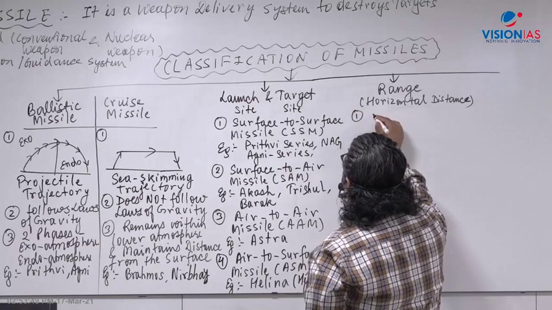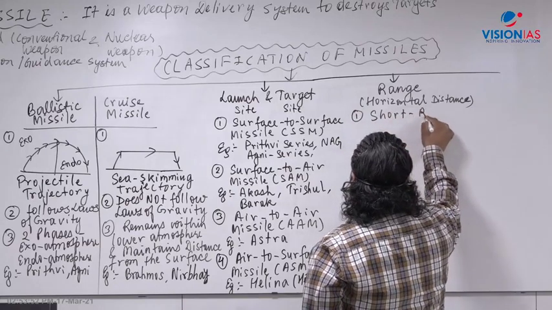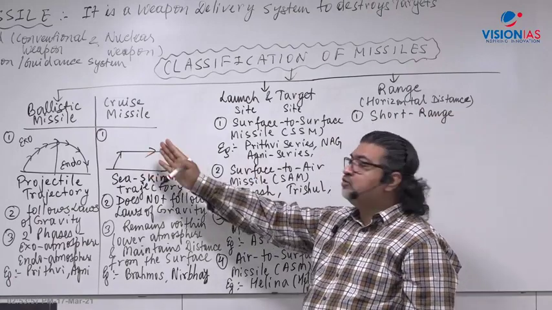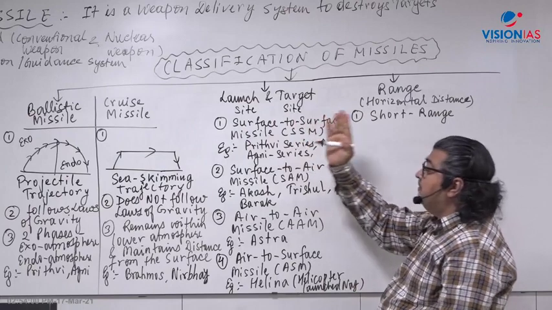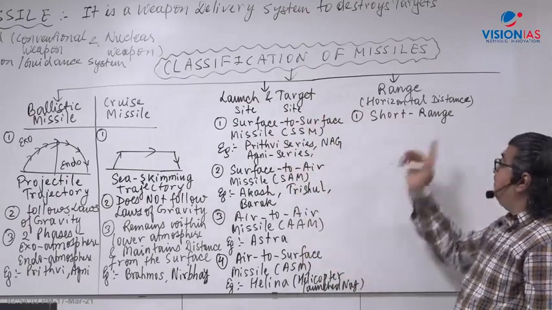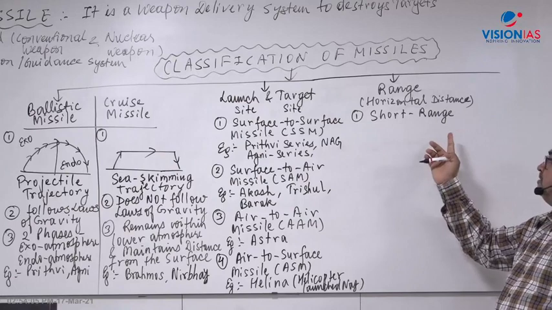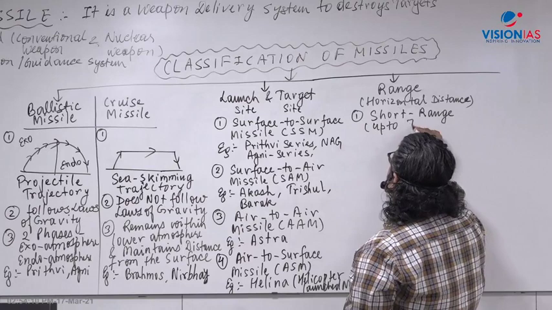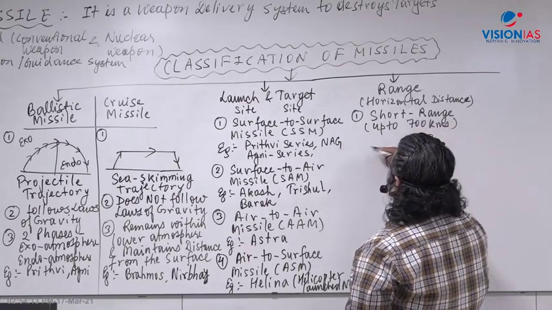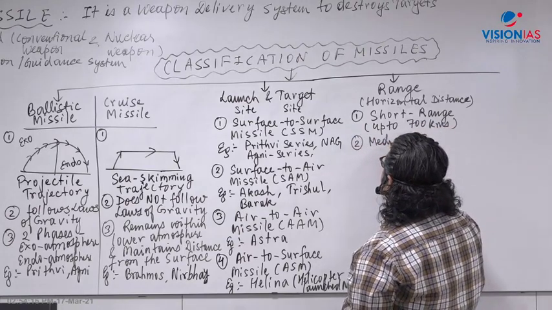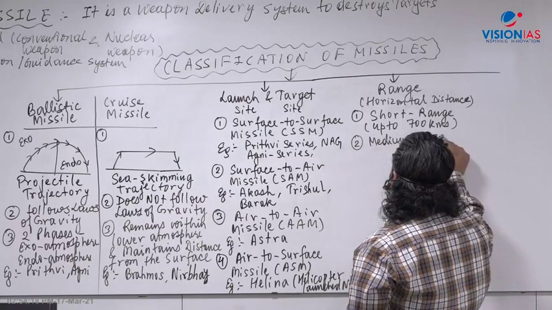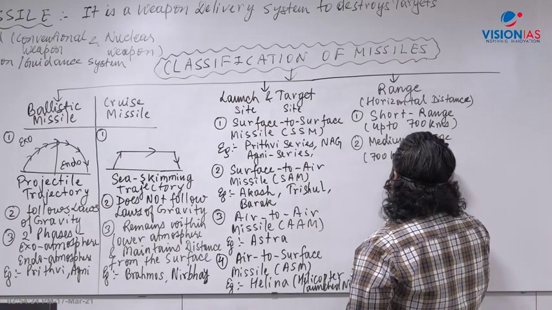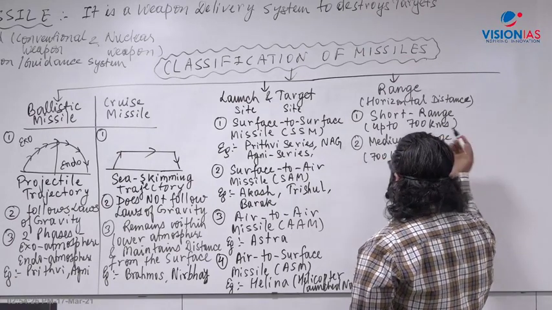The first is short range. Whether the missile is a ballistic missile or cruise missile, whether it is surface to surface, surface to air, or air to air, we can classify it based on the range. A short range missile goes up to 700 kilometers. Then comes medium range, whether ballistic or cruise, from 700 kilometers up to 1500 kilometers, or 1000 kilometers.